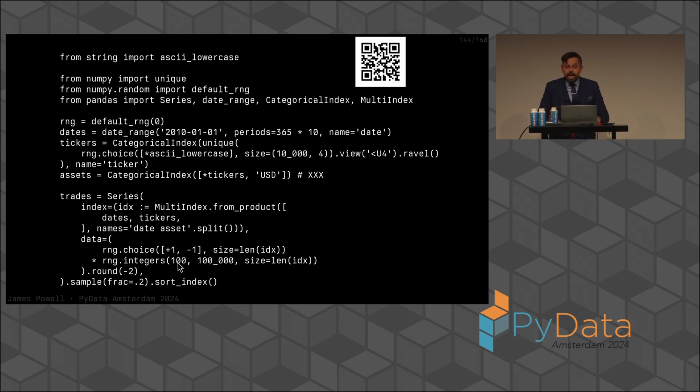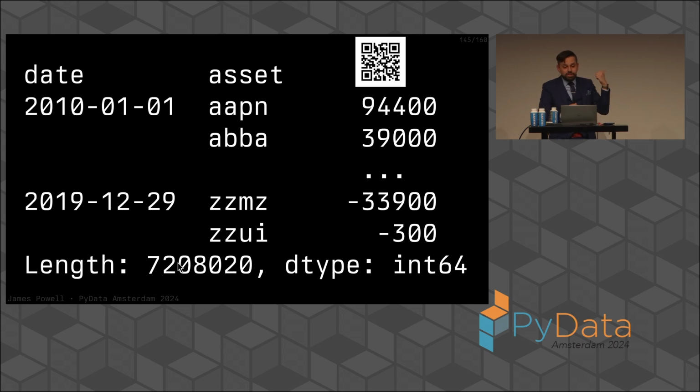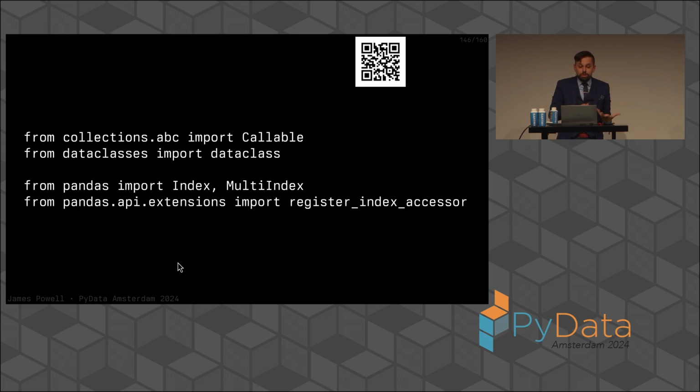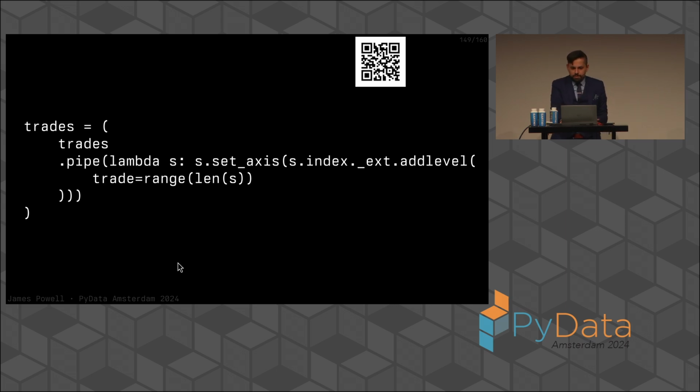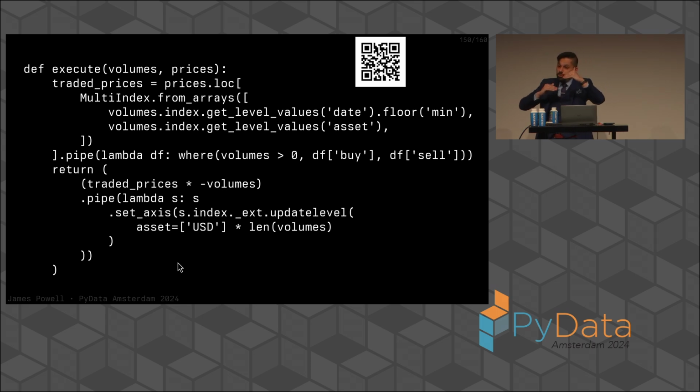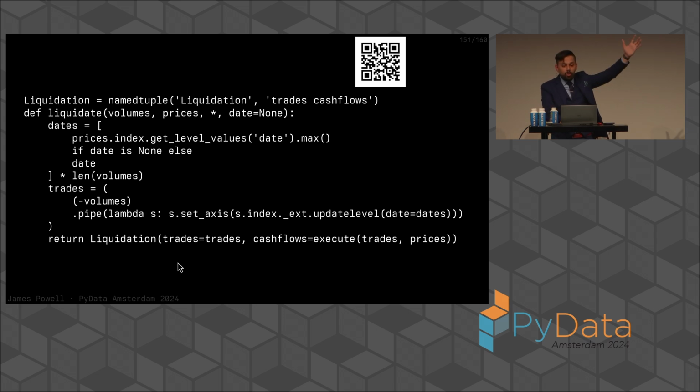But setting that aside, the correct modeling for this trading data is a one-dimensional series of all the assets indexed on these things that looks something like this with additional asset values for the USD trades. And what we would do is, using a little bit of contortions that we have, for example, the extension of index operations in pandas. Here, this a little bit, you may have seen this before. What we can do is we can pull in the trade number, and then we can define a way to execute a trade, which is just finding the price and creating cash flow rows of this. We can define a way to liquidate these trades, which is just swapping the volumes at a different date and then creating the cash flows for this.